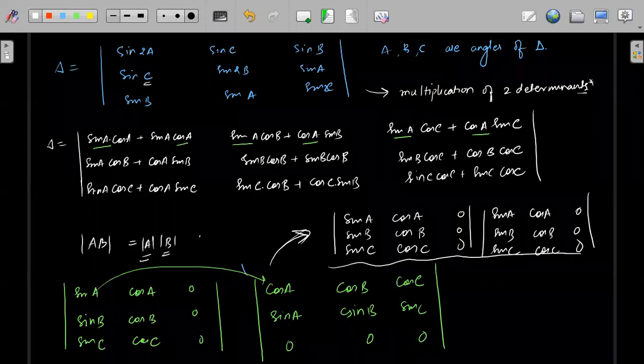See, this determinant is 0, so even if I take the transpose, the determinant will still remain the same. Even if I exchange two columns or two rows, the determinant will remain 0, because 0 multiplied with -1 or anything will still remain 0. So this thing can also be written as this. If the answer is given in this form, remember this is coming from multiplication. You can always check intuitively how to convert this into multiplication of two different determinants. The value of this determinant is 0, the value of this determinant is 0, so the total answer is 0. Understood? Fine. Just copy this one also.